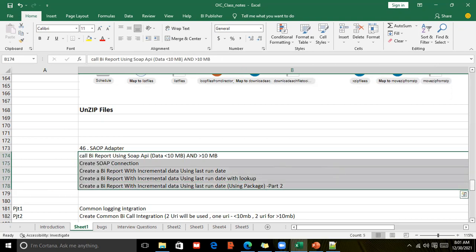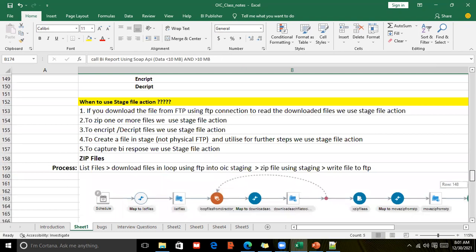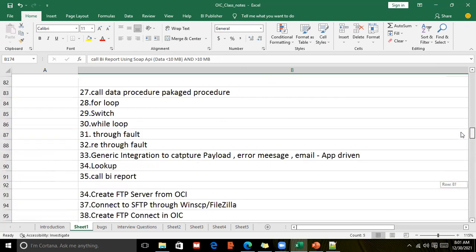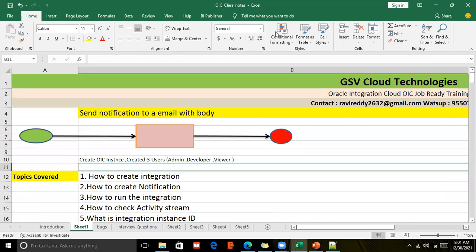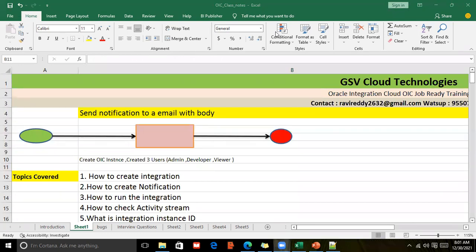Okay, Ravi. Apart from Integration Cloud Service, are we covering Visual Builder Cloud Service? No, for now I have not planned. And for what duration will we be getting the environment to do the practices?